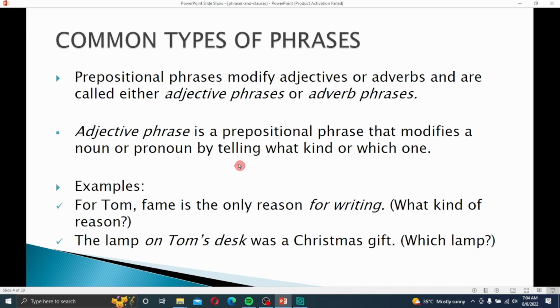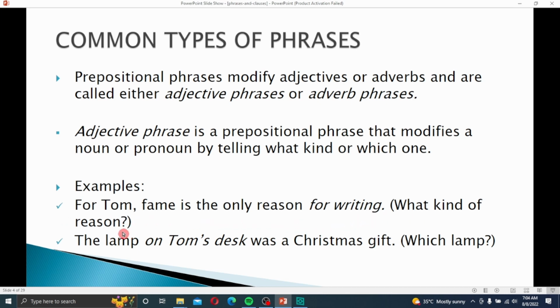Examples of adjective phrases: fame is the only reason for writing.